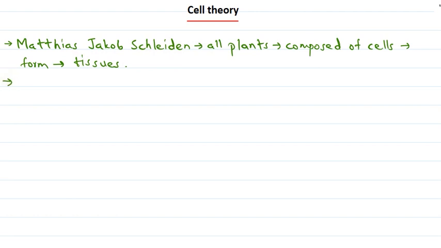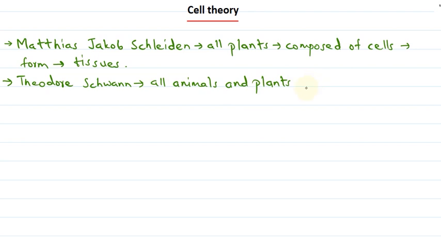Then there was another scientist by the name Theodor Schwann. He was also a German scientist, a German zoologist, and in the year 1839 he studied that all animals as well as plants are made of cells.